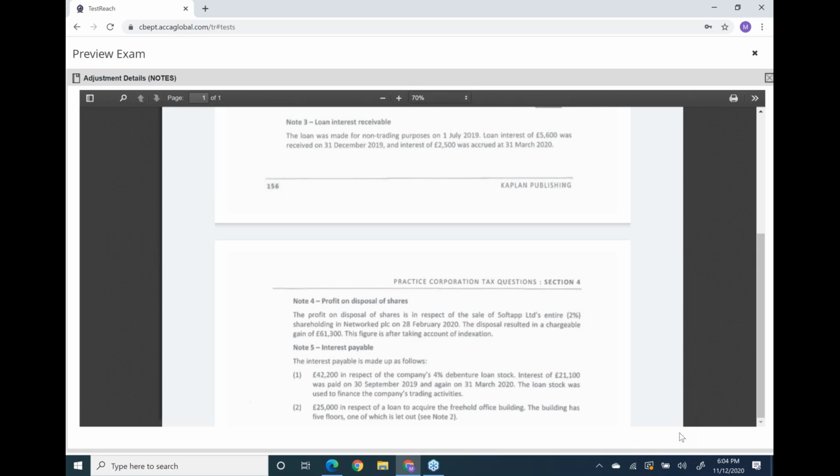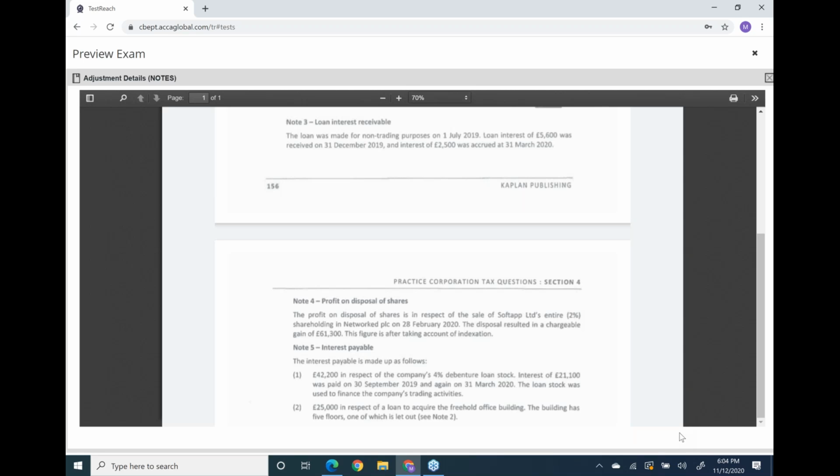This is important. The interest payable is made up of, as you remember from the first page, number one, 42,200 in respect of the company's 4% debenture loan stock. Interest of 21,100 was paid on 30th September 19 and again on 31st March 2020.